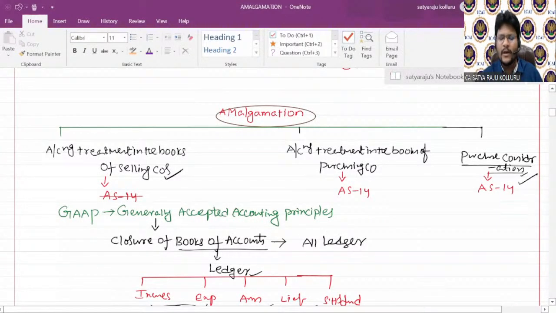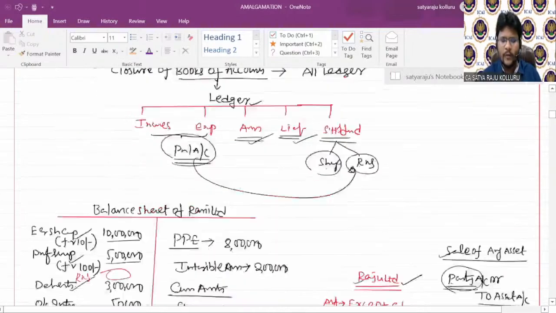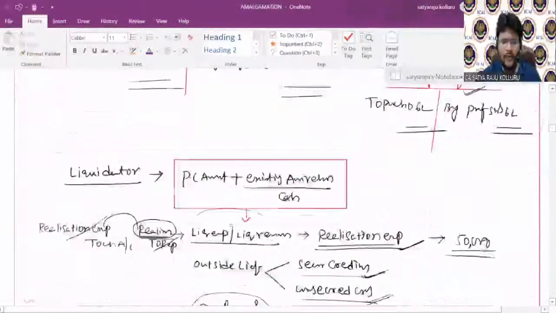One thing is sure: in the books of the selling company, Accounting Standard 14 is not applicable. Generally accepted accounting principles are applicable, and such principles are related to closure of books of accounts. But for accounting treatment in the books of the purchasing company and for calculation of purchase consideration, Accounting Standard 14 is applicable. Sir, in case of closure of books of accounts, we need to follow a 5-step approach.